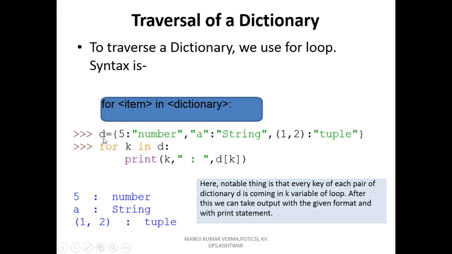Look at this example, D equal to dictionary: 5 colon number, 5 is the key and number is the value, A is the key, string is the value, (1, 2) is the key and tuple is the value. So how can we write it? For keyword, item is a temporary variable which stores each element of the dictionary. In keyword, D is the dictionary name and colon. Print, we are printing here K, the value of K will come.